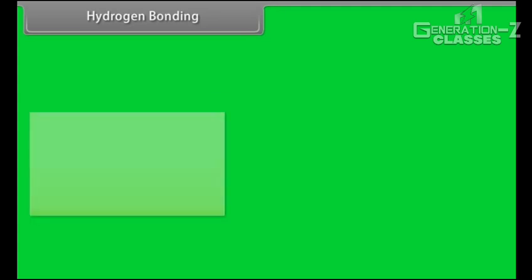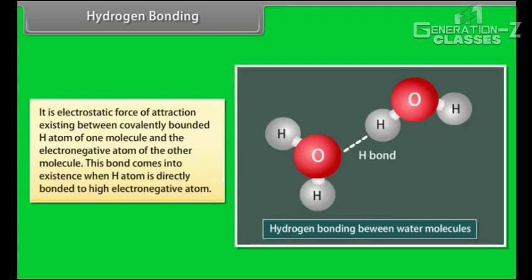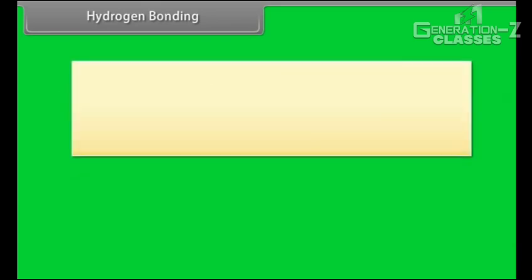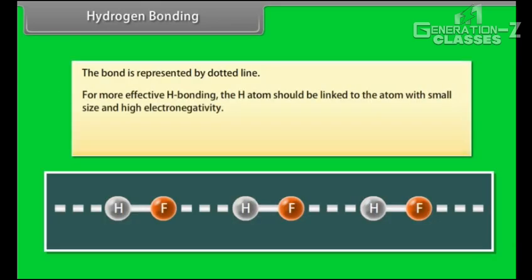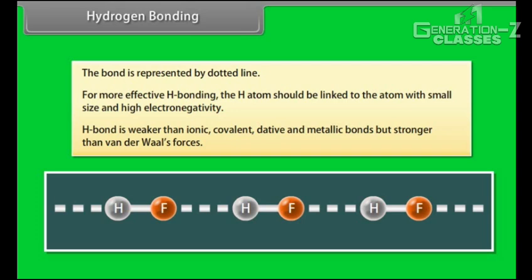Hydrogen bonding. It is the electrostatic force of attraction existing between covalently bonded hydrogen atom of one molecule and the electronegative atom of the other molecule. This bond comes into existence when hydrogen atom is directly bonded to a highly electronegative atom. The bond is represented by a dotted line. For more effective hydrogen bonding, the hydrogen atom should be linked to the atom with small size and high electronegativity. Hydrogen bond is weaker than ionic, covalent, dative and metallic bonds but stronger than van der Waals forces.